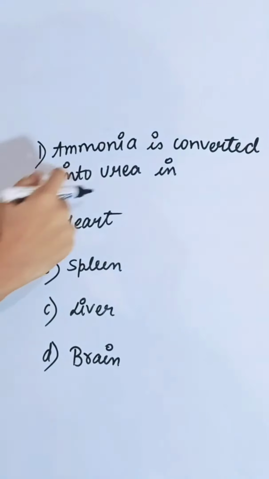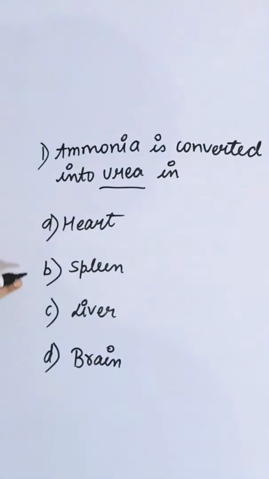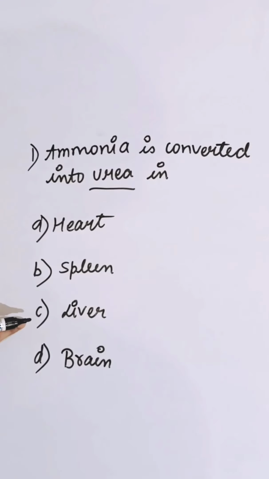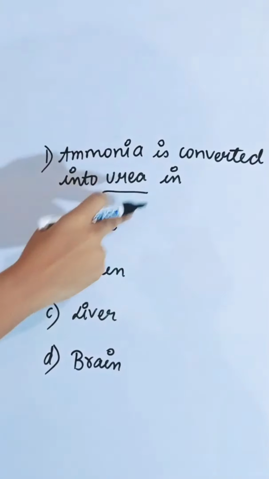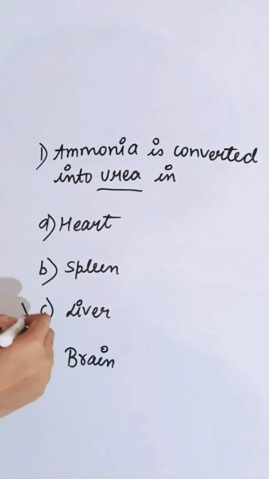Ammonia is converted into urea in, first option heart, second is spleen, third is liver, and fourth is brain. Ammonia is converted into urea in the liver. So the correct answer is C.